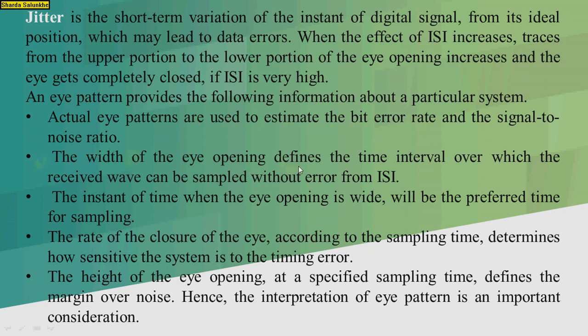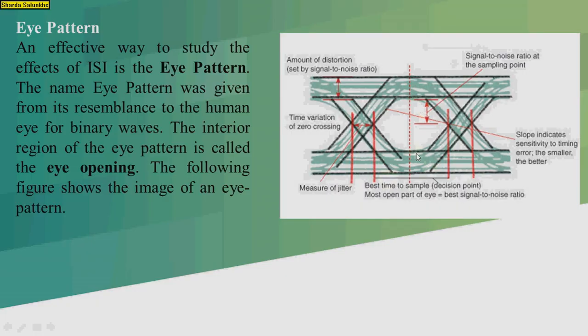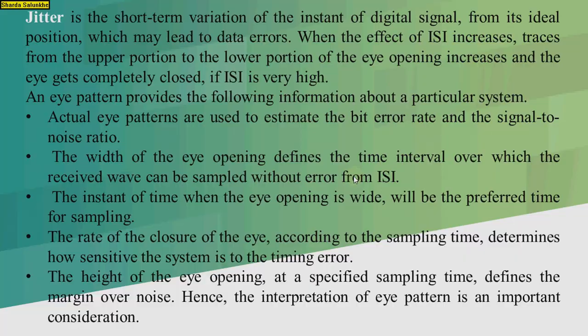The width of the eye opening defines the time interval over which the received wave can be sampled without error from intersymbol interference, ISI. So the width of the eye opening is indicated as the time interval over which the received wave can be sampled without ISI. The instant of time when the eye opening is widest will be the preferred time for sampling. So it will be a good time for sampling.